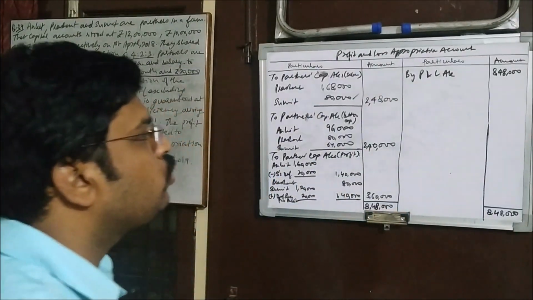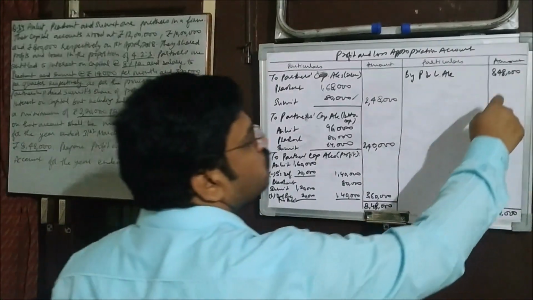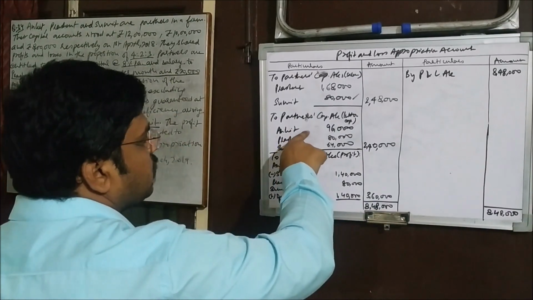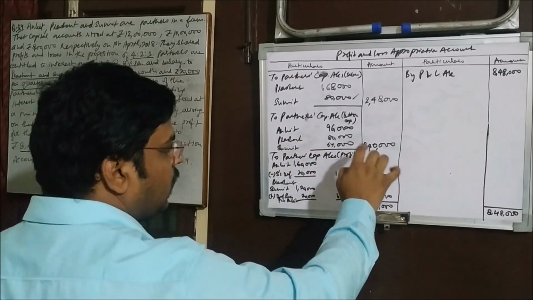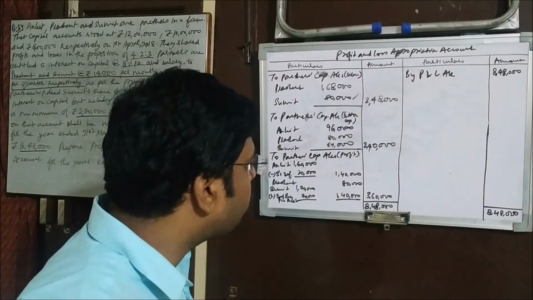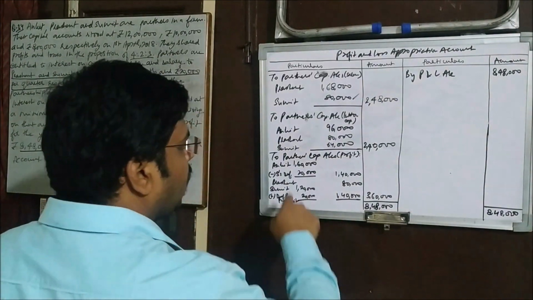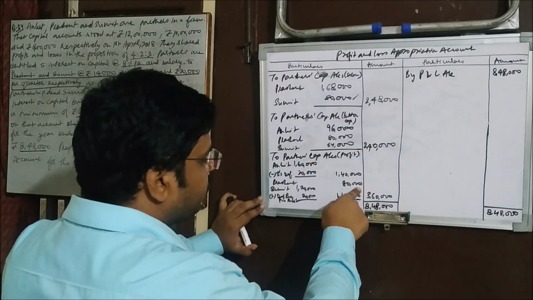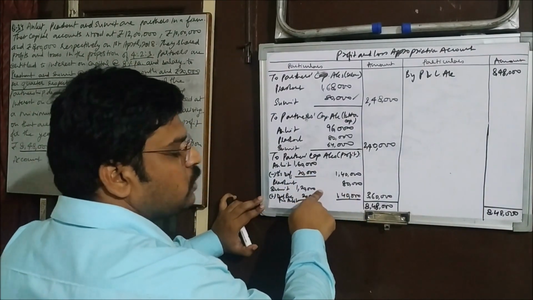So this is the way to attempt the question. Very first we transferred the profit, then we passed the entry for salary, and then we passed the entry for interest on capital, and then 3,60,000 was supposed to be divided among the partners. We divided that. Ankit is supposed to get 1,60,000. Prashant is supposed to get 80,000, and Sumit was supposed to get 1,20,000.